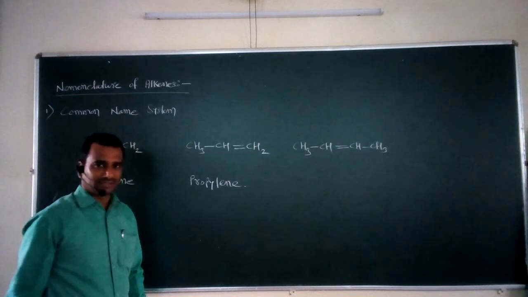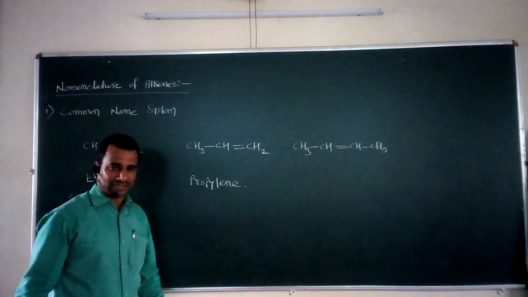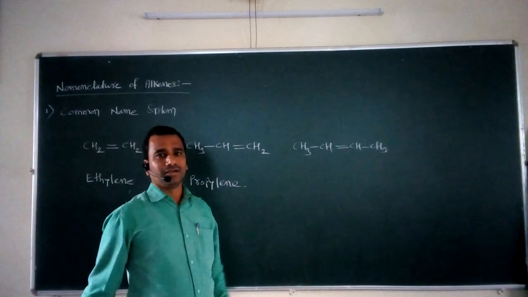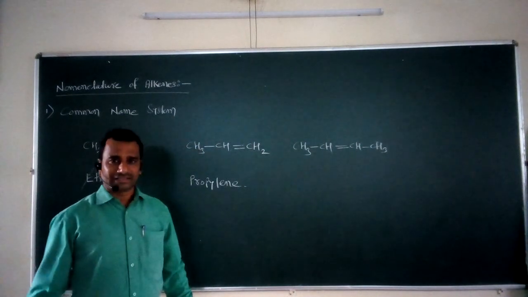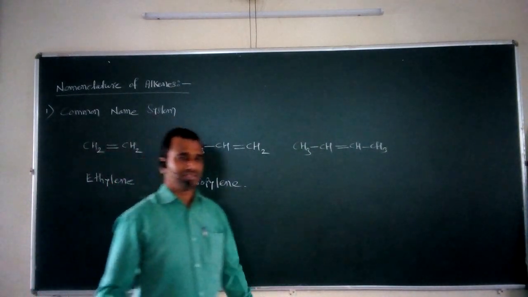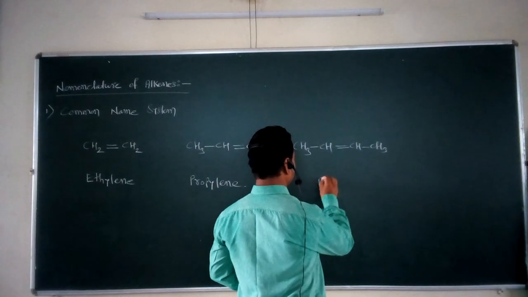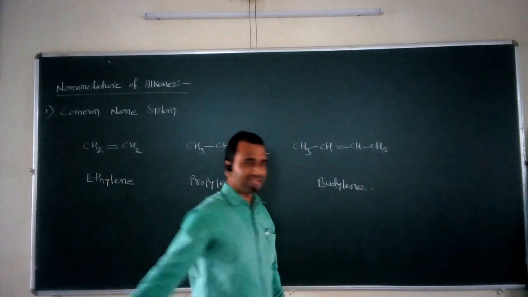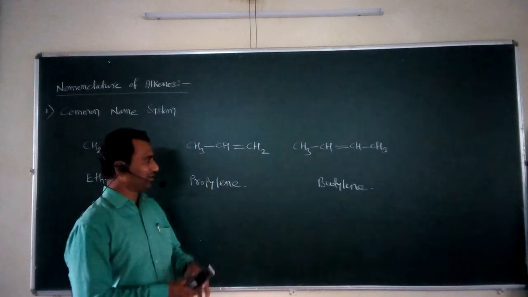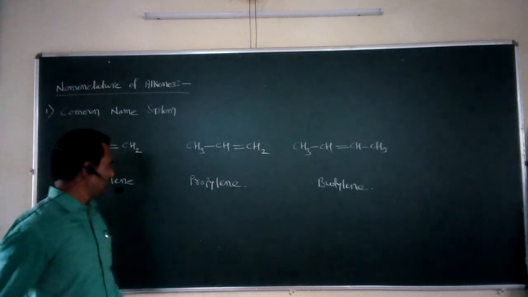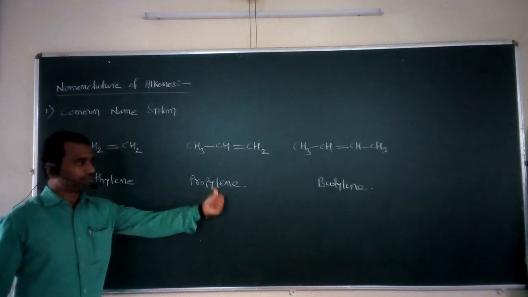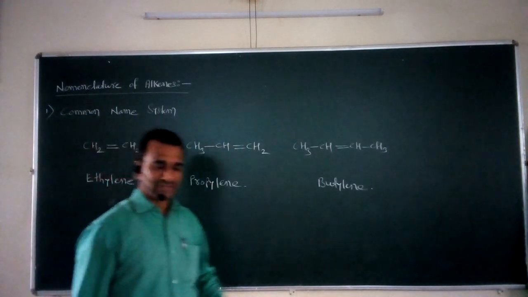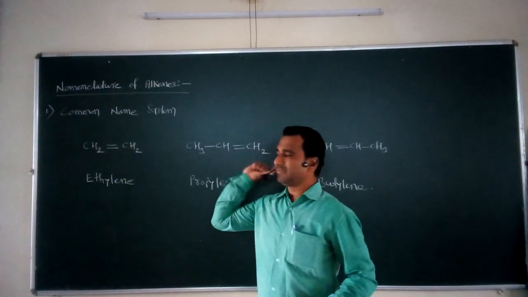This is the second common name for the second alkene member. And the third alkene is assigned the name butylene. So in this way, some common names are assigned according to this system: the first member is ethylene, the second is propylene, and the third is butylene. But this system has some drawbacks.